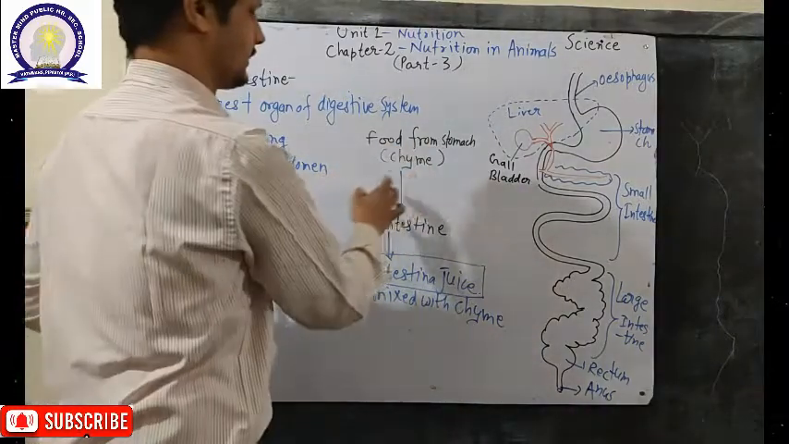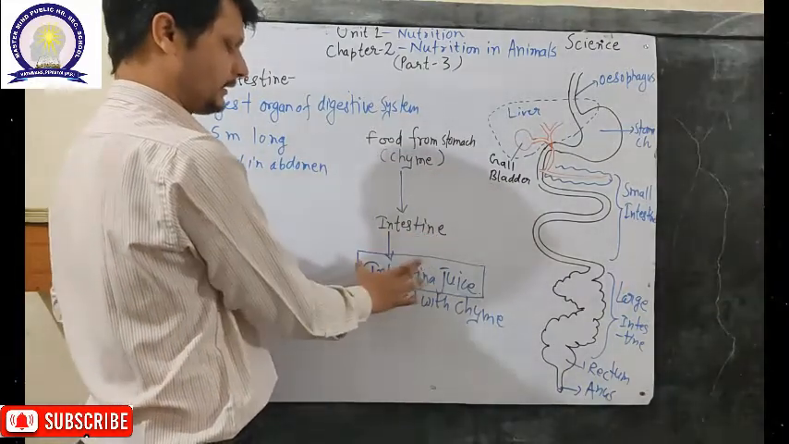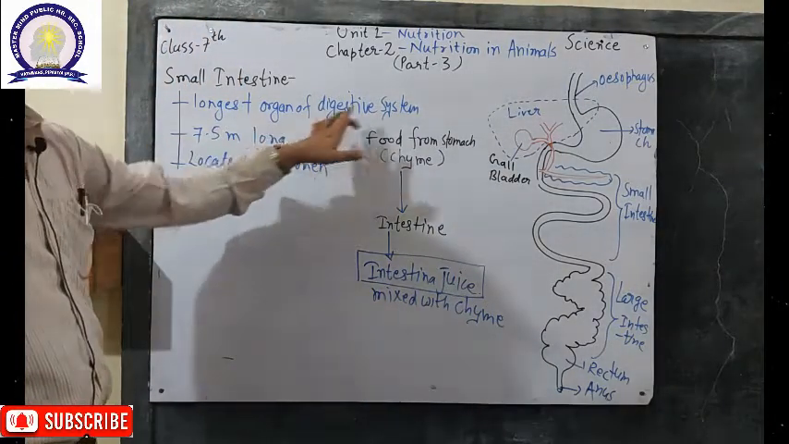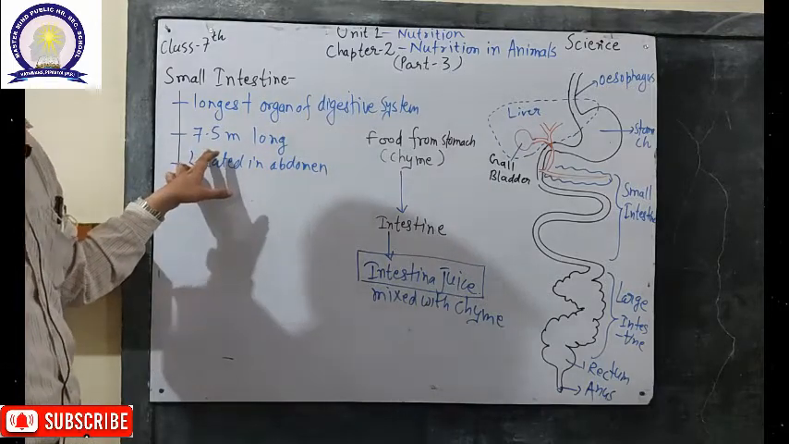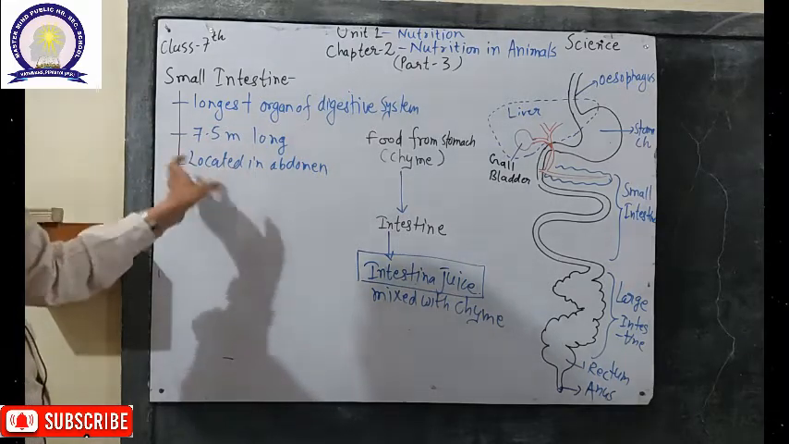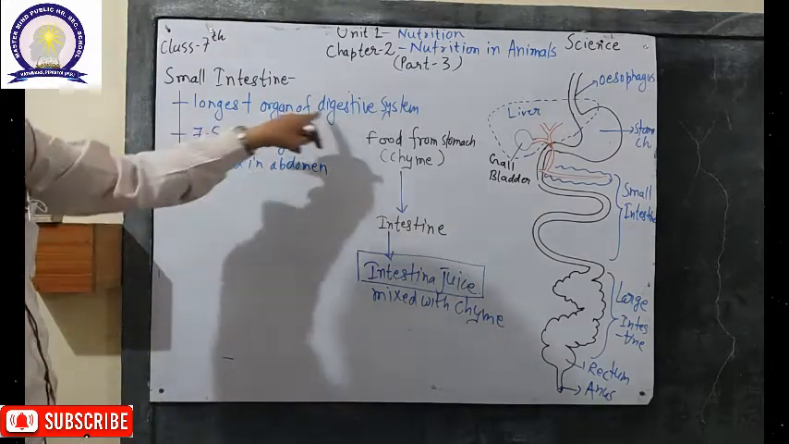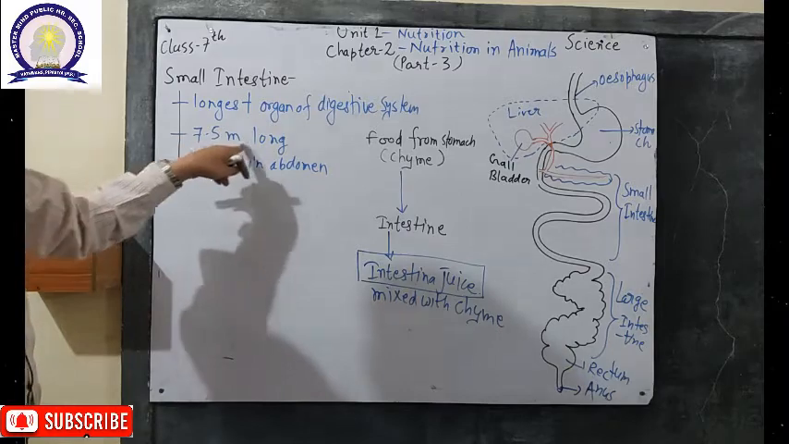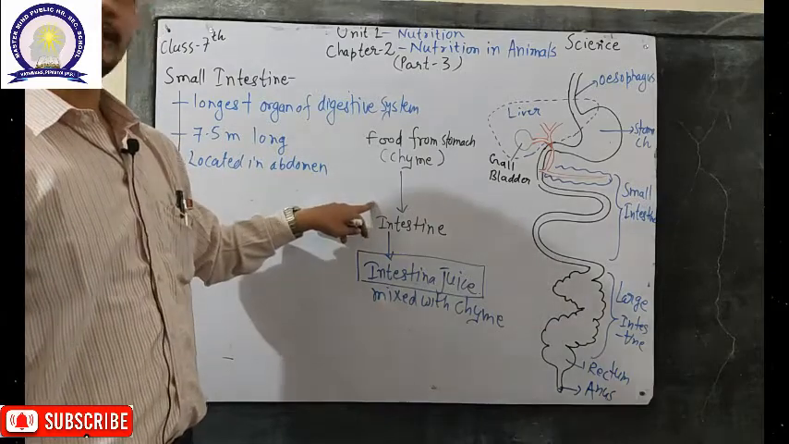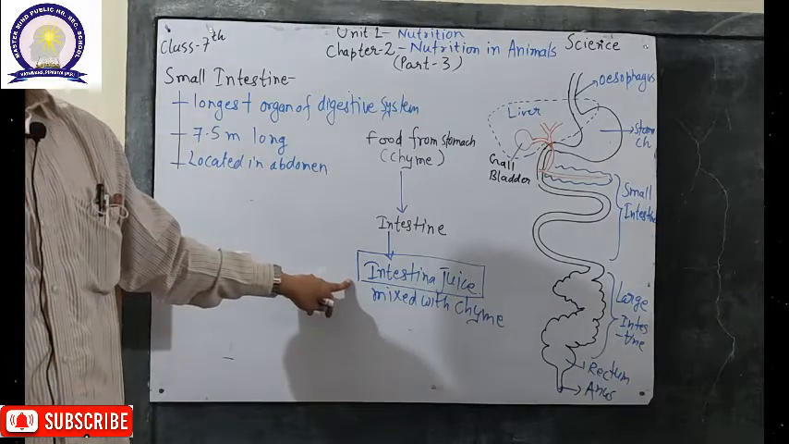Now food from the stomach, that is called chyme, reaches the small intestine and mixes with the intestinal juice. The small intestine is the longest organ of the digestive system, which is about 7.5 meters long and located below the stomach in the abdominal cavity. So these two organs are present in the abdominal cavity. Food from the stomach, called chyme, reaches the intestine and mixes with the intestinal juice, and further digestion takes place in the small intestine.